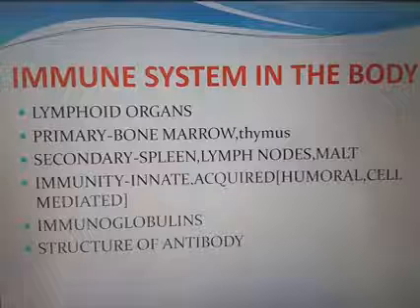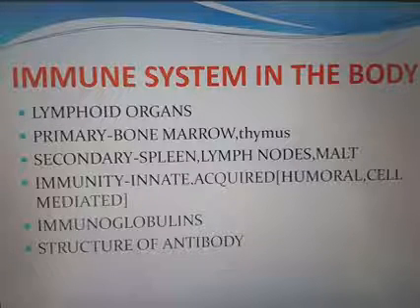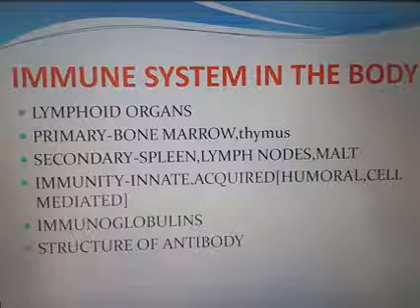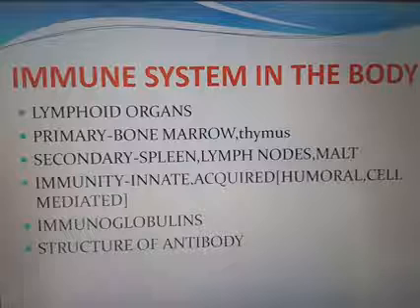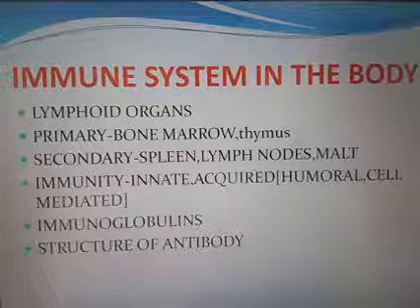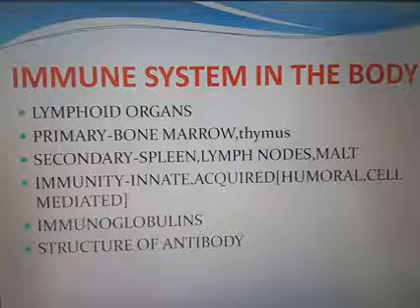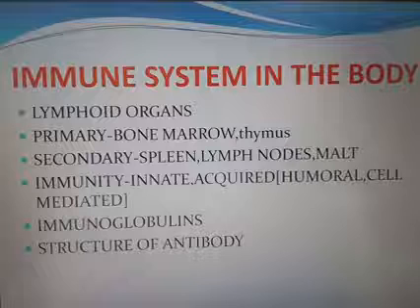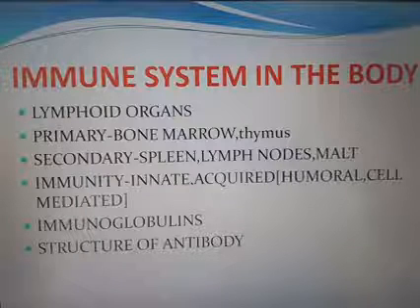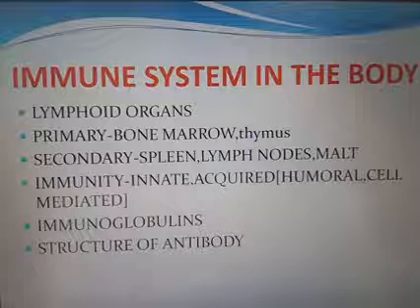IgA forms 10% and provides local immunity from viral and bacterial attacks. IgA is present in mucus and other secretions that surround the body surface, hence it is a secretory IgA.